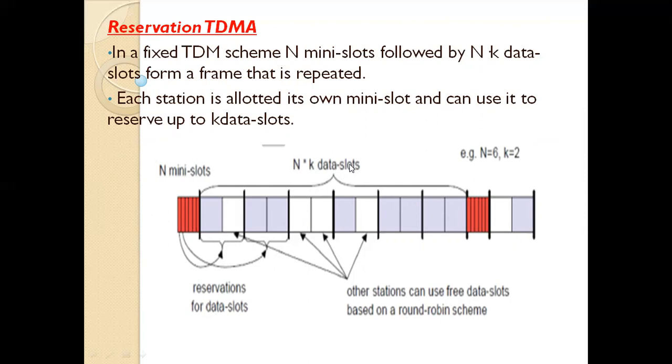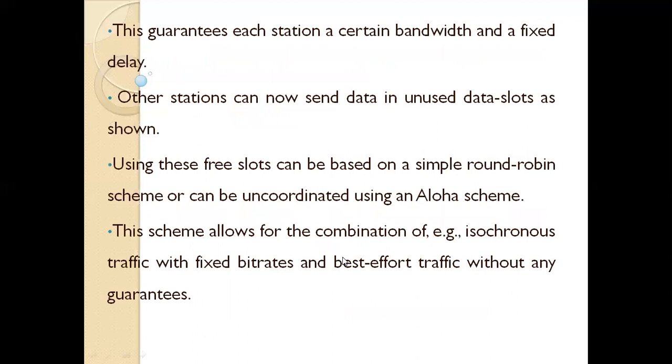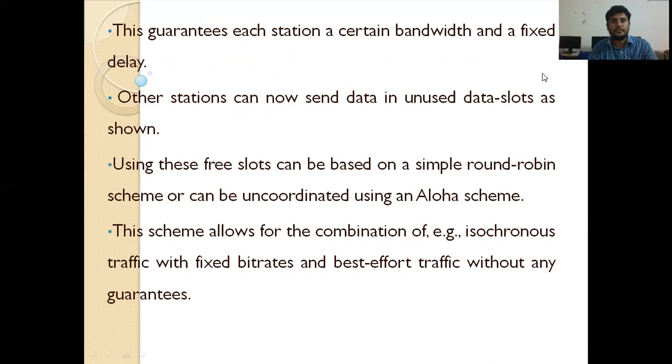So n times k data slots, n mini slots, and here for example n equals 6 and k equals 2. So the reservation is for data slots; other stations can use free data slots based on the round robin scheme. I think you guys completed how round robin happens in the operating system, round robin algorithms. So how the slots are allocated depends on the round robin scheme. This guarantees each station a certain bandwidth and a fixed delay.